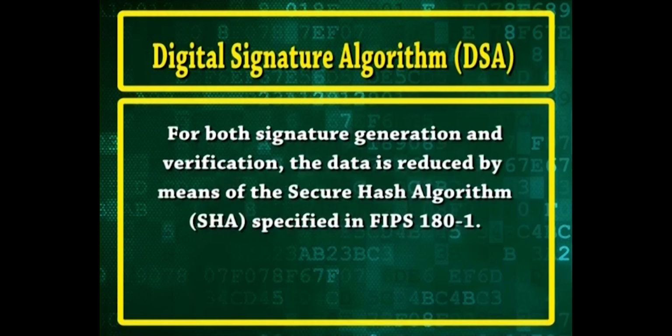The private key is used in the signature generation process and the public key is used in the signature verification process. For both signature generation and verification, the data is reduced by means of the secure hash algorithm SHA specified in FIPS 181.